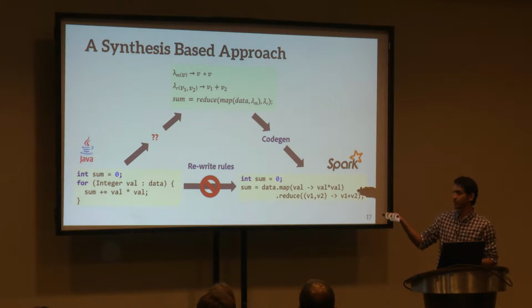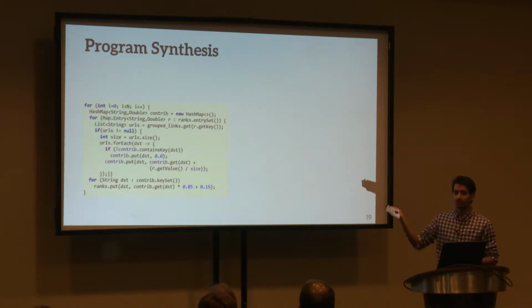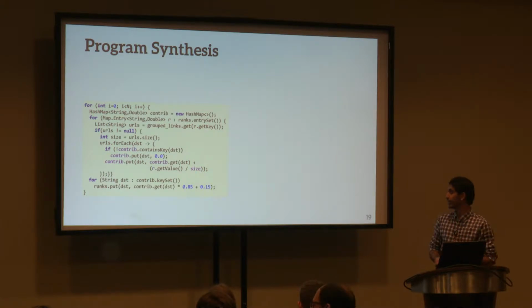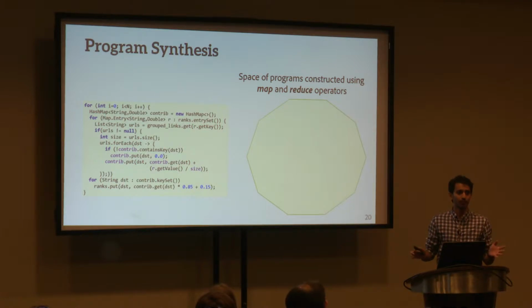We need a way to lift the Java programs into this high-level representation that we have. And to do that, we use program synthesis. So what is program synthesis? Consider again, we have the same PageRank algorithm that we want to translate. And consider this shape to represent the space of all possible programs that you could write using MapReduce operators.